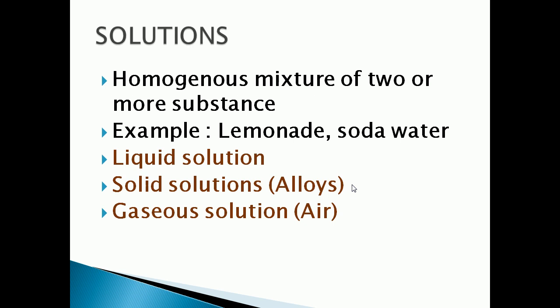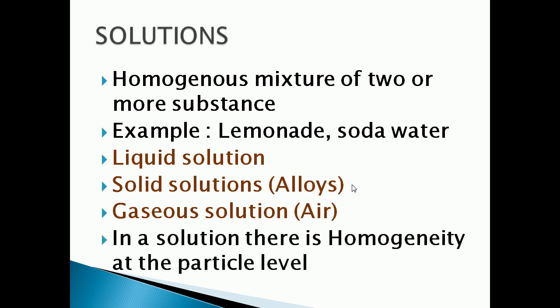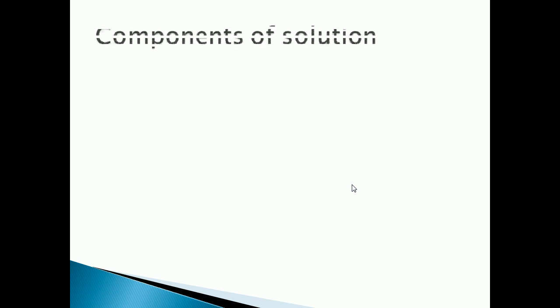An example for gaseous solution is air. In a solution there is homogeneity at the particle level. Already told, homogeneity means uniform. There is a uniform composition throughout the solution. For example, lemonade tastes the same throughout. This shows that particles of sugar or salt are evenly distributed in the solution. Now we can see about the components of solution.